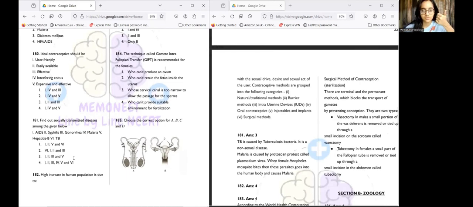We have AIDS. AIDS is sexually transmitted because it spreads through body fluids. Syphilis, again through body fluids. Gonorrhea is a sexually transmitted disease. And hepatitis B as well is a sexually transmitted disease.